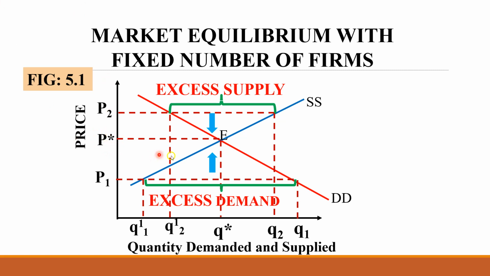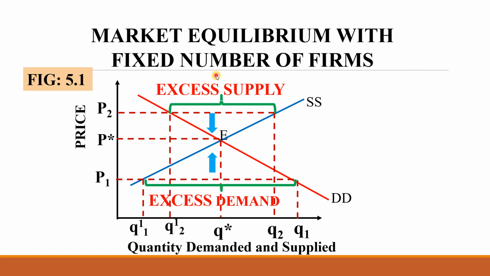I hope you all understood this concept, how in a perfectly competitive market with a fixed number of firms, the equilibrium price and quantity are maintained. Even when there is a low price and excess demand arises, both the producers and consumers interact with each other and bring the prices back to equilibrium. Whether there is excess demand or excess supply, the equilibrium price and the equilibrium quantity will be maintained in the market.